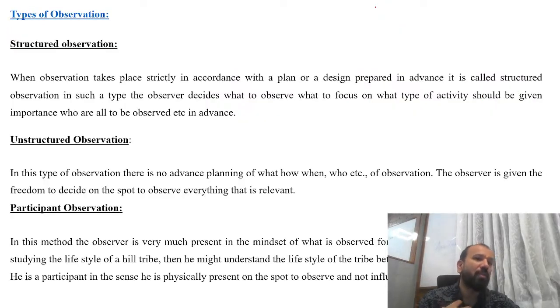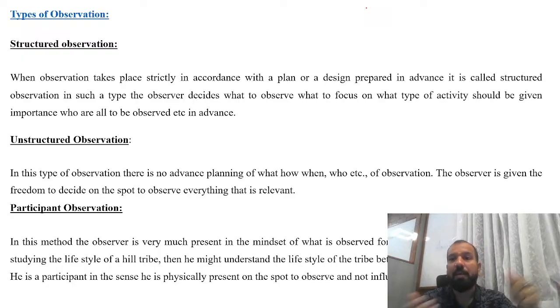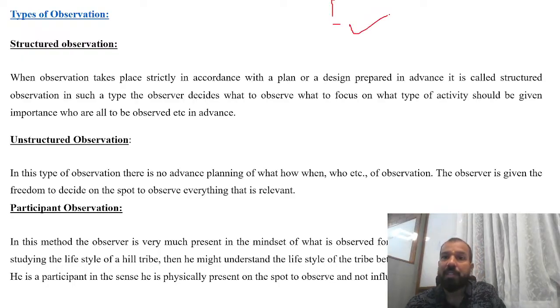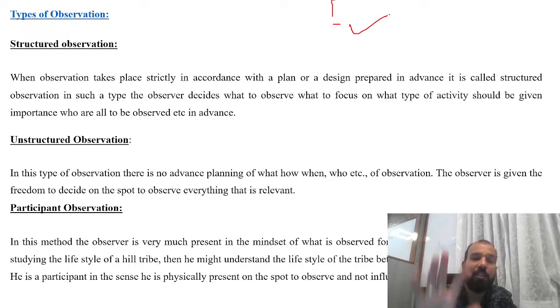Structured observation is all about having a fully planned set of guidelines in advance. Observations take place strictly in accordance with the plan or design prepared in advance. Suppose I am the researcher. I have given you a certain set of items: you go to any shopping mall and observe these many things.